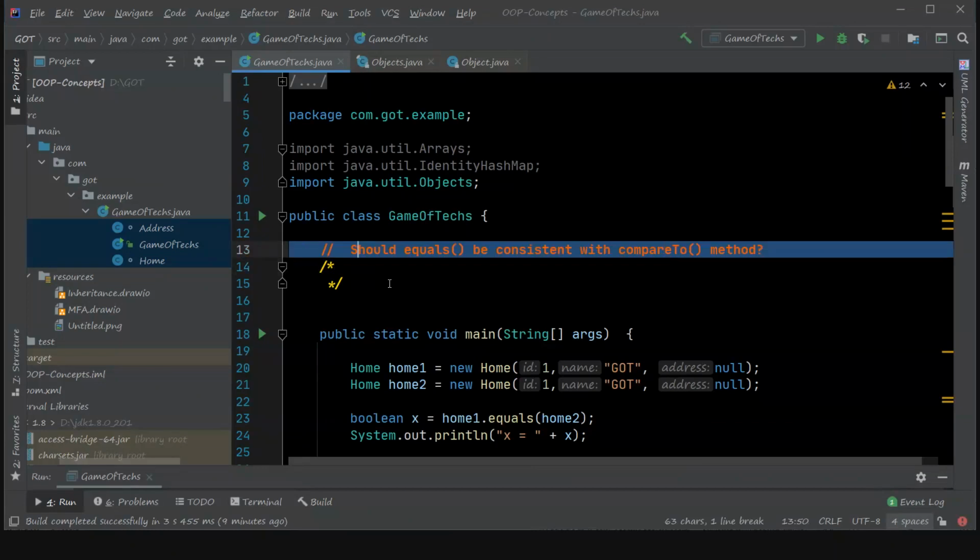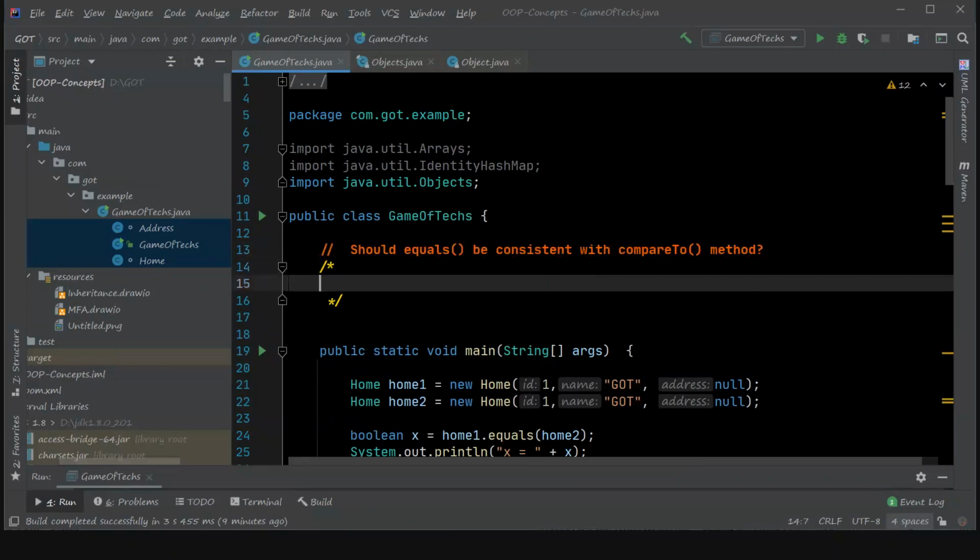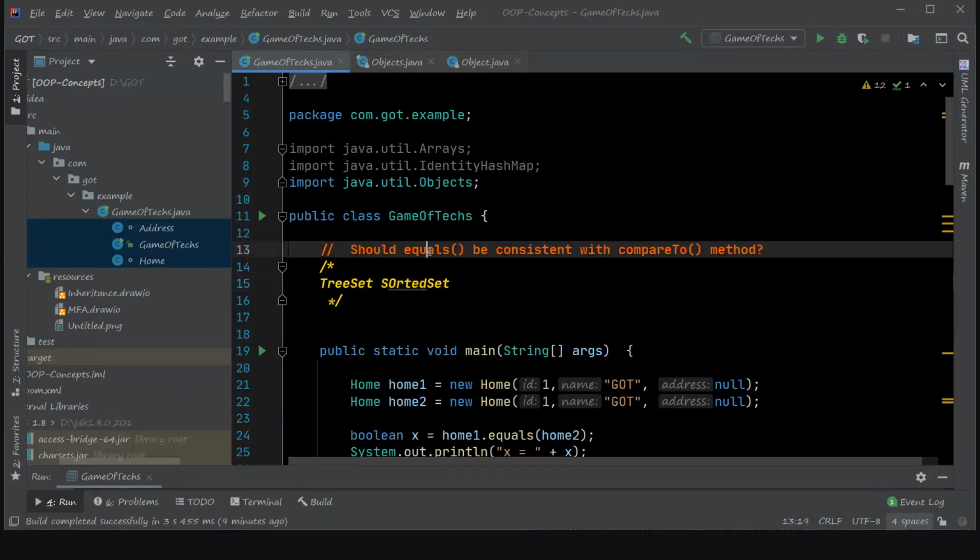Then, if you are using an implementation like a TreeSet or SortedSet, the sorting or arranging of the objects in the collection will be ambiguous, and it may not give a good result. So it is always better to have the equals method and the compareTo method work consistently. Okay.